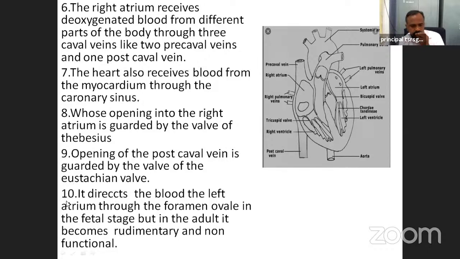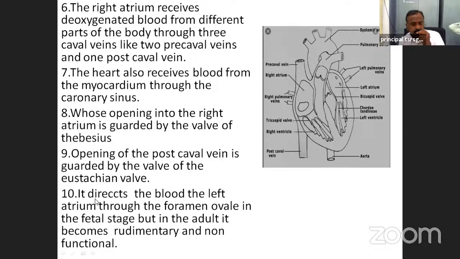Next, it directs the blood to the left atrium through the foramen ovale in the fetal stage. In the fetal stage, blood enters from the right atrium into the left atrium through the foramen ovale. But in the adult, it becomes rudimentary and non-functional.